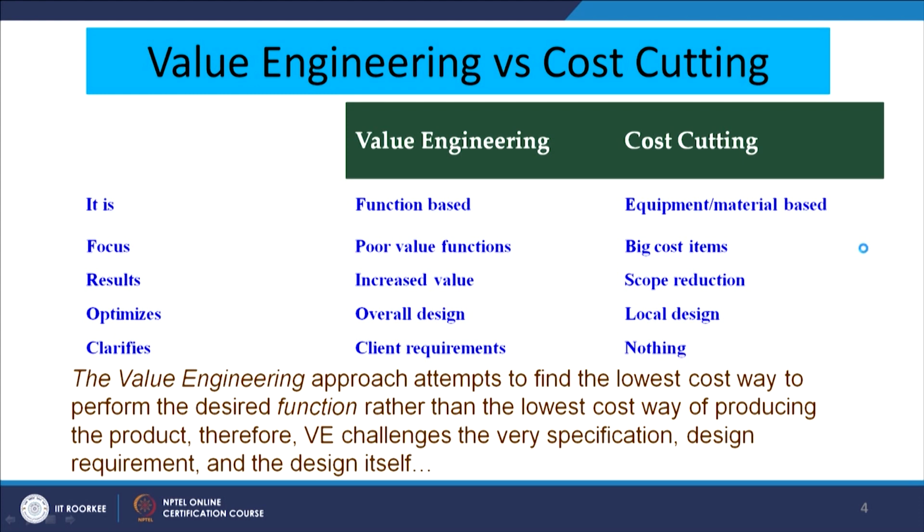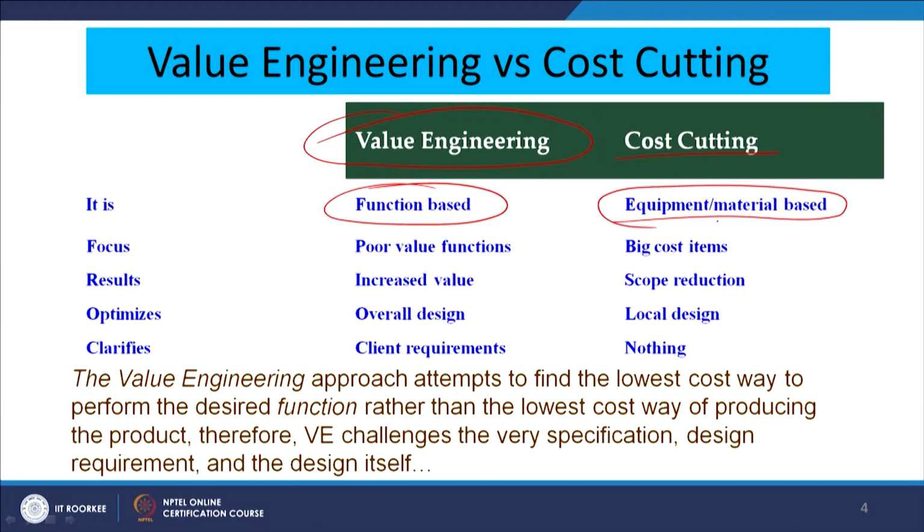So, here we can see what is value engineering. It is function based. Now, I need not again emphasize on this because we have taken lot of example, whereas the cost cutting is majorly equipment and material based. Already we have taken the example. The focus of value engineering is on poor value functions, whereas when we focus on cost cutting, we will always focus on the big cost items.